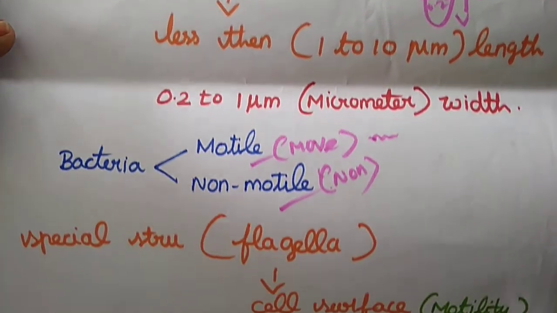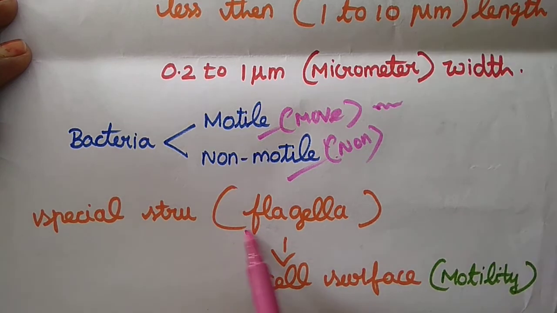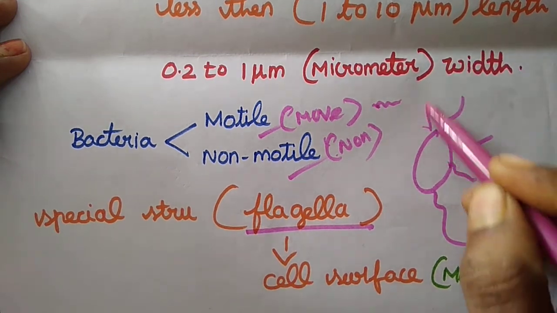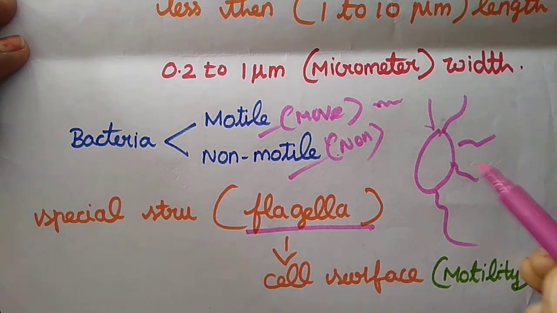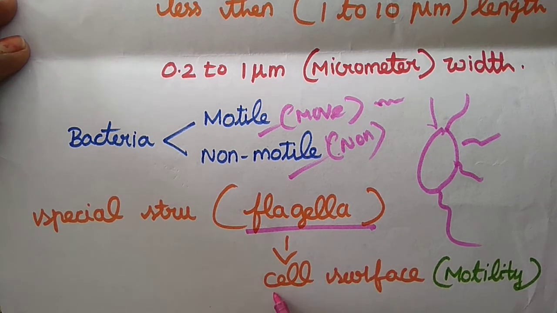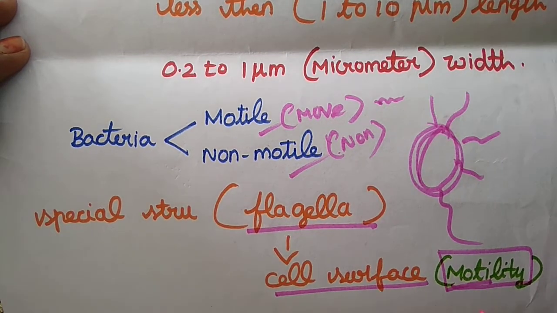Here they are having a special structure. Which one? A bacteria having a special structure is called a flagella. For example, tail-like structures. They are having hair-like structures in their body wall that are called flagella. They are present in the cell surface area, and it is helpful for motility. Motility is what? Movement. So the flagella are helpful for motility. So that's it for a basic view about the bacteria, and let me move on to shapes of bacteria.